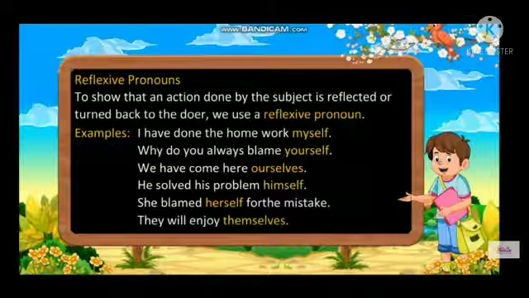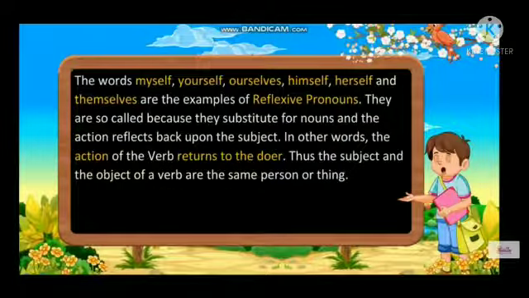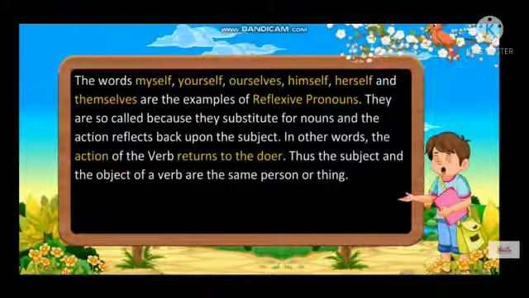We have come here ourselves. He solved his problem himself. She blamed herself for the mistake. They will enjoy themselves. The words myself, yourself, ourselves, himself, herself, and themselves are examples of reflexive pronouns.